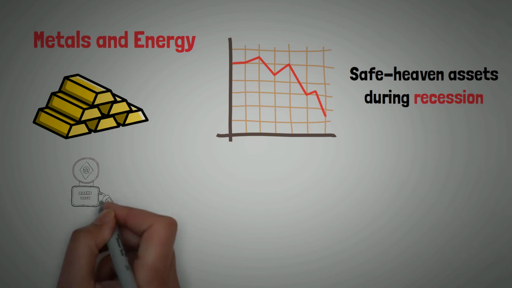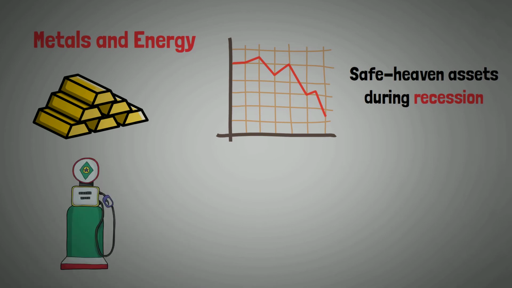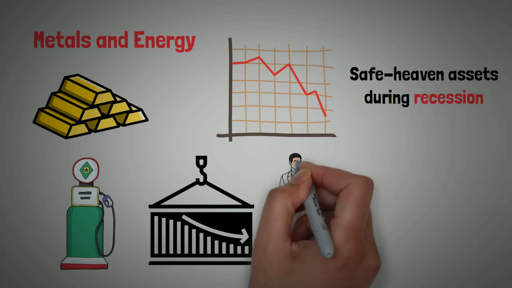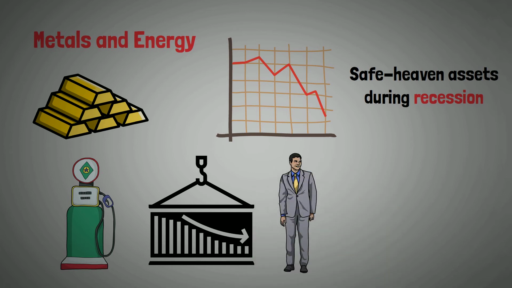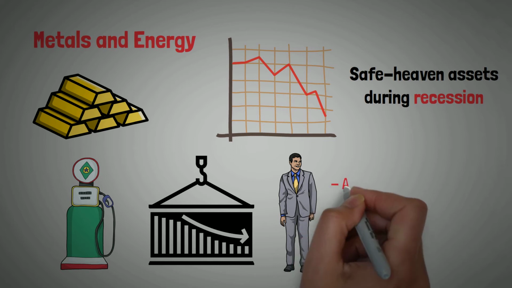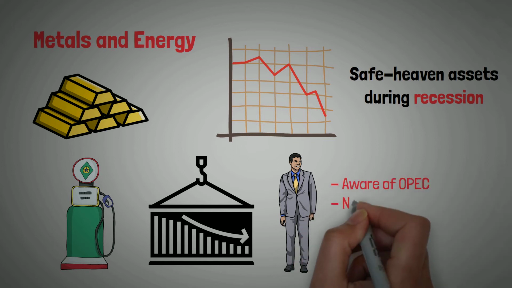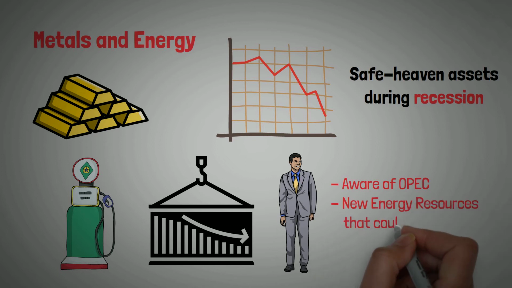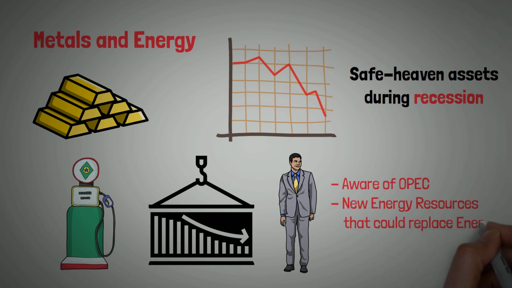Energy commodities include crude oil, heating oil, natural gas, and gasoline. It is a very volatile investment. When an economic downturn, wars, or political issues arise, the price of energy will be greatly affected. Investors who are interested in the energy sector should be aware of the enforcement by the Organization of the Petroleum Exporting Countries, OPEC, and also the new technological advances in alternative energy resources like wind power, solar energy, and biofuel, which aim to replace crude oil as a primary source of energy. This would have an impact on the energy prices as well.